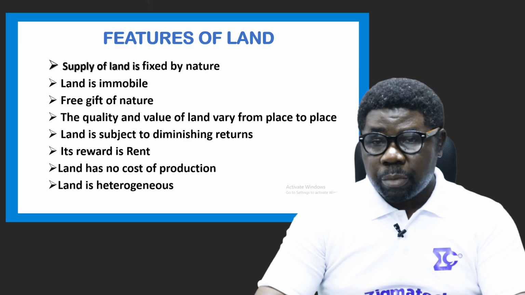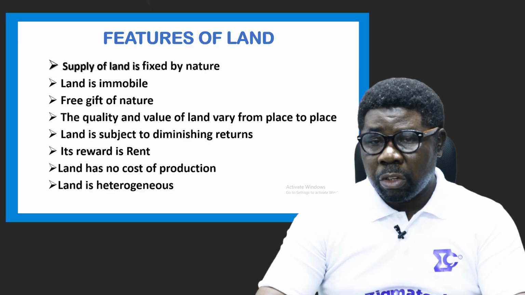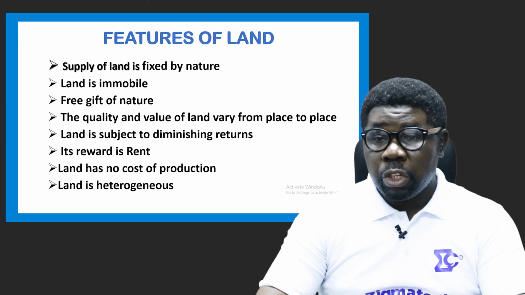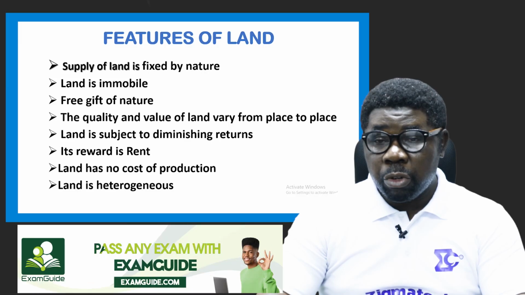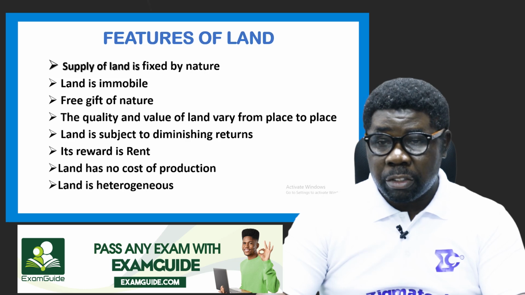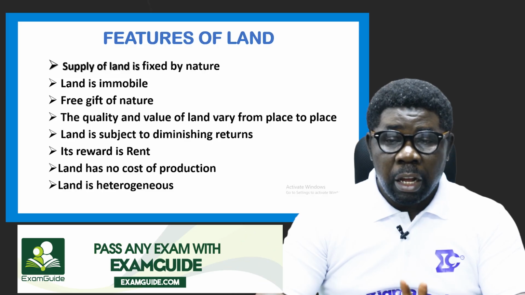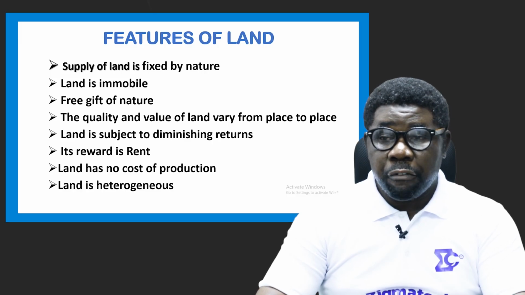The land also, in quality and value, varies from one place to another. Land in quality and value is not the same everywhere. The price and value of land in the remote areas is not the same thing with the price and value of land in the cities and urban areas. So that makes it a feature that is unique. Land has variations in value and quality in different places. It differs.